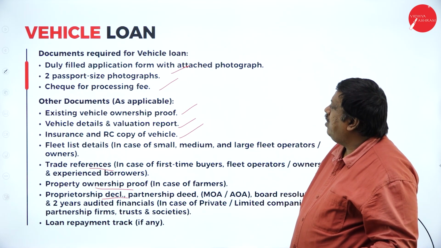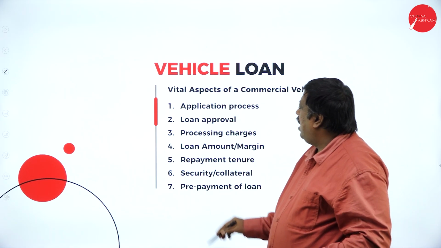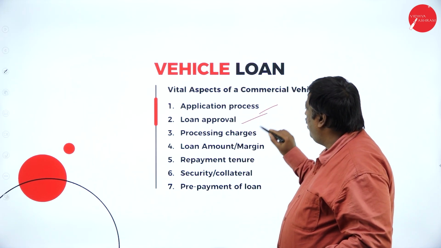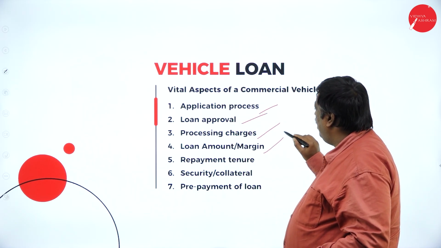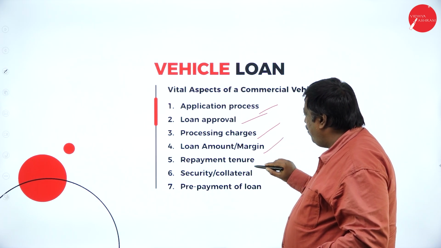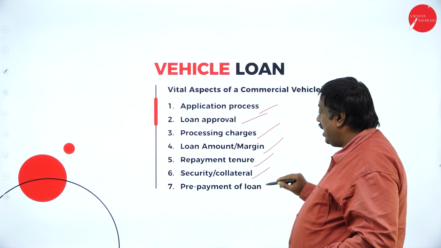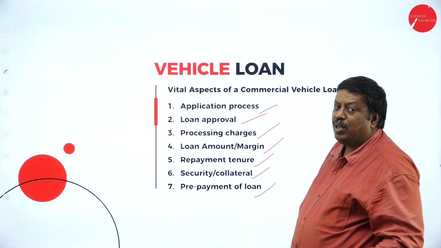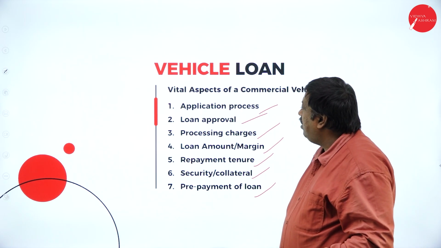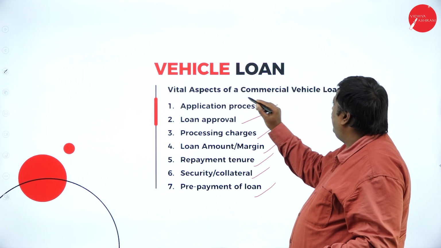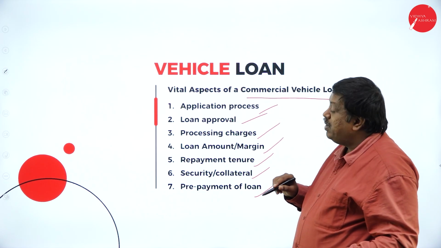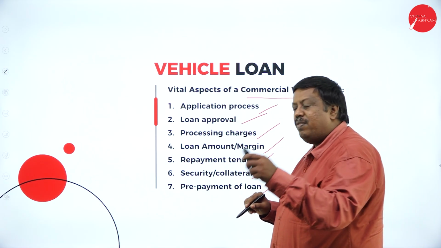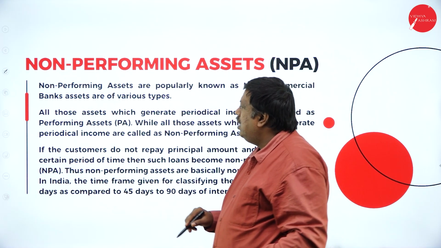Then only will they get the vehicle loan. Application process, loan approval, processing charges, loan amount, repayment tenures, security or collateral, and prepayment of the loan, how they make everything, are the aspects of commercial vehicle loans that we have here.